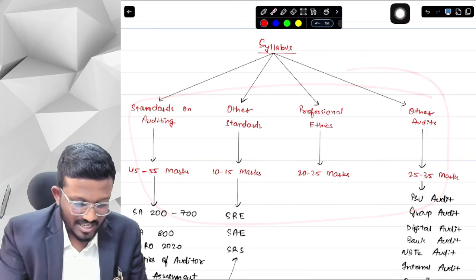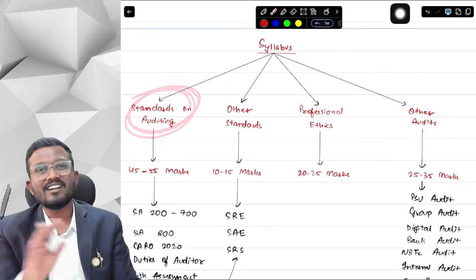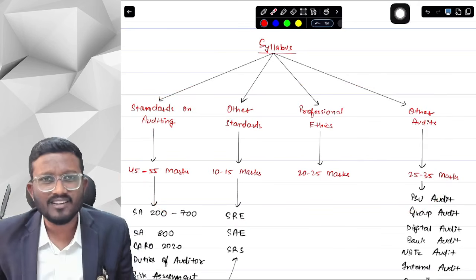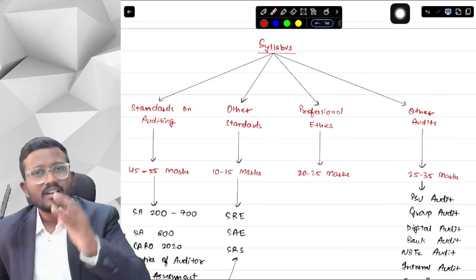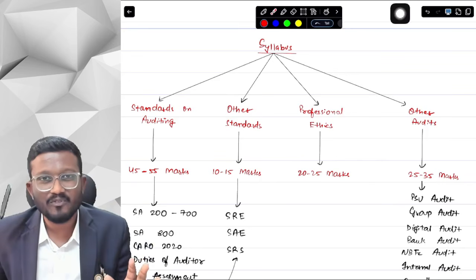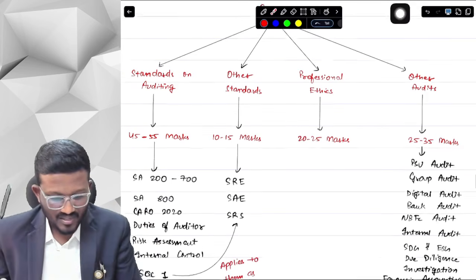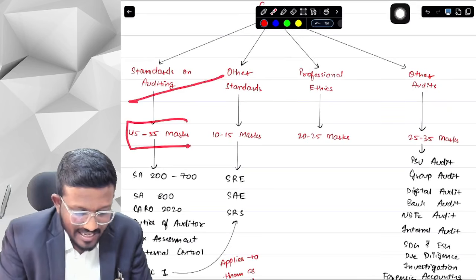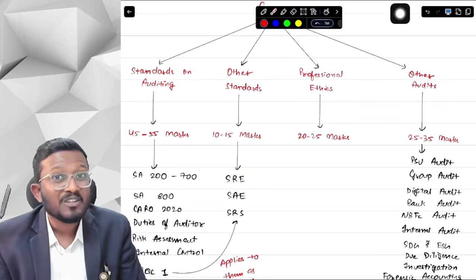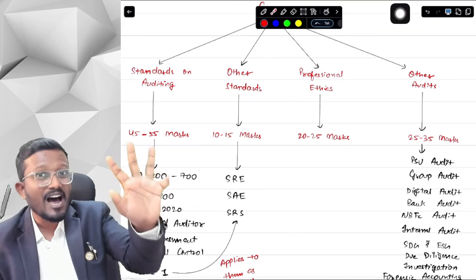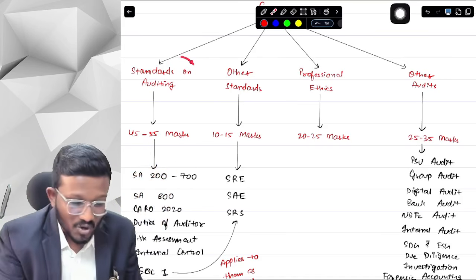First section is basically your standards on auditing. All the standards on auditing, majorly you have covered on Inter. Few of the standards on auditing are new, which you will study for the first time in CA final. So these standards on auditing carry a weightage of 45 to 55 marks, almost half of the syllabus.